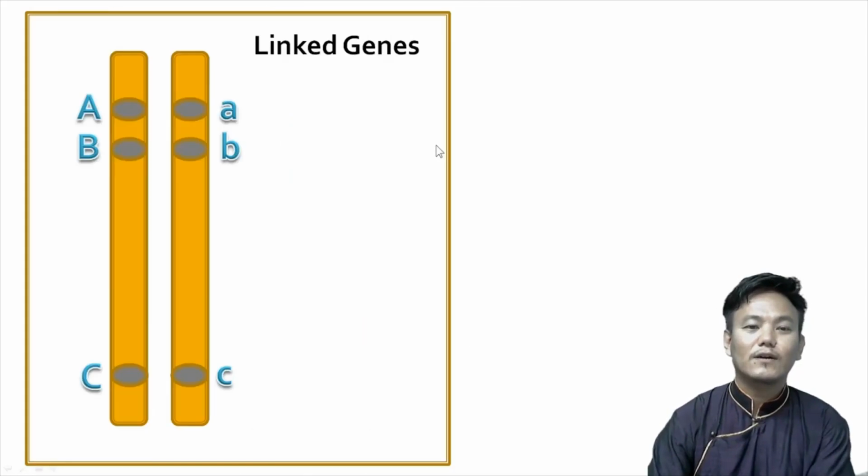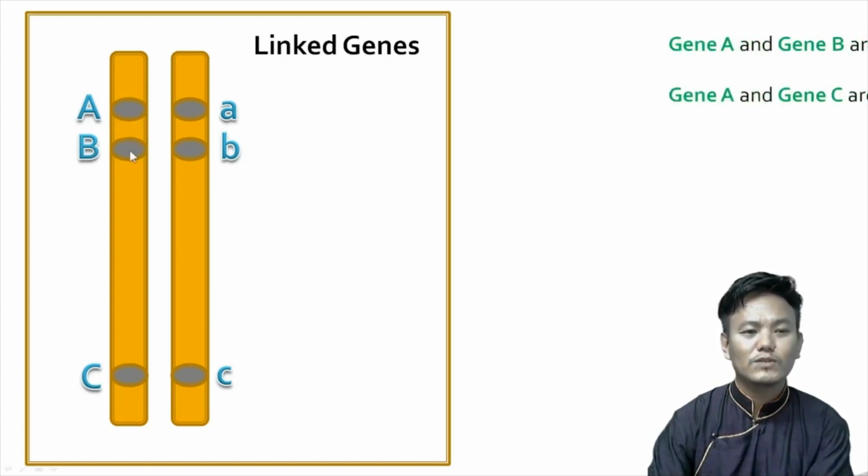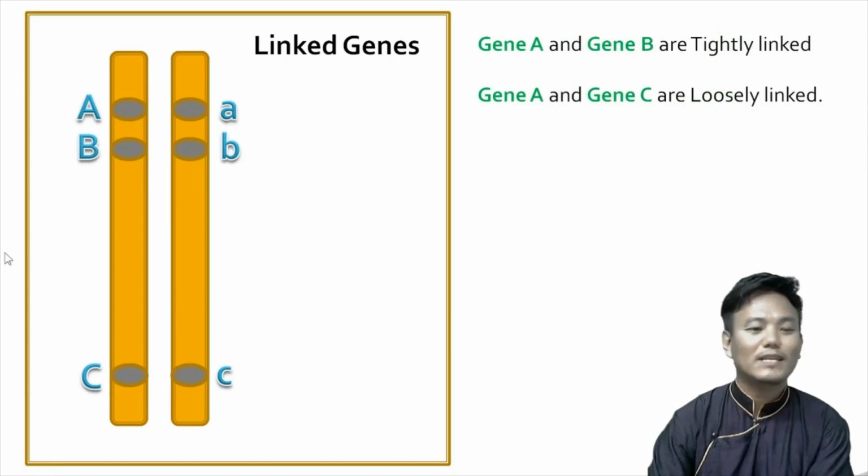And among the linked genes, there are two different types. Let's look at this particular picture. Gene A and gene B are very close to each other as compared to gene A and gene C. So gene A and gene B, being located very close to each other, are said to be tightly linked.